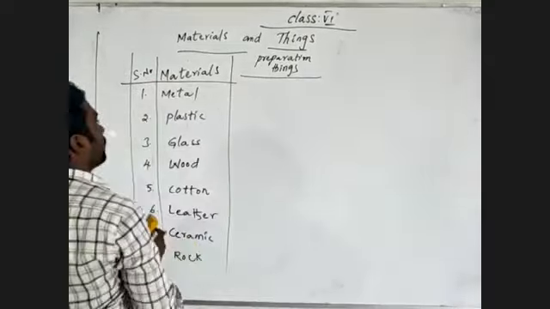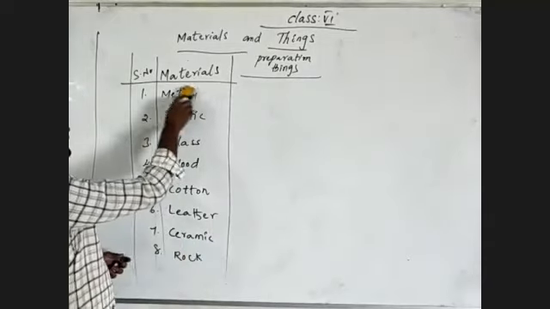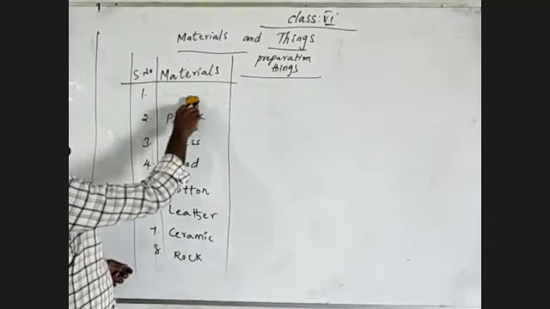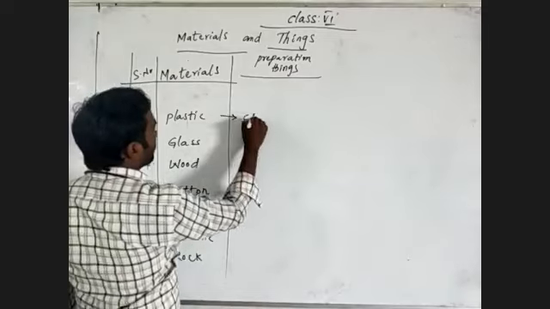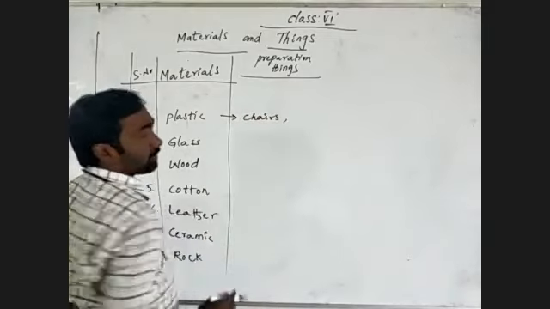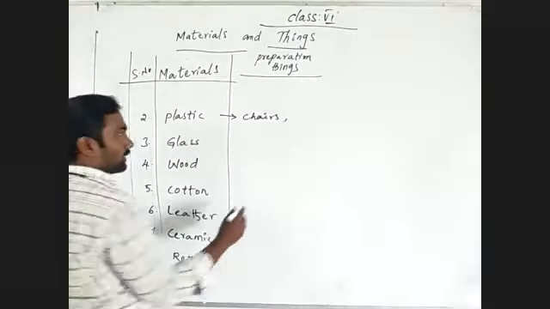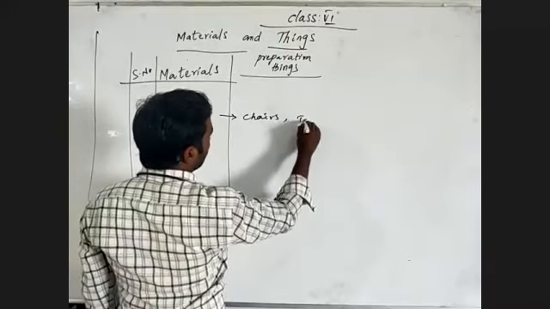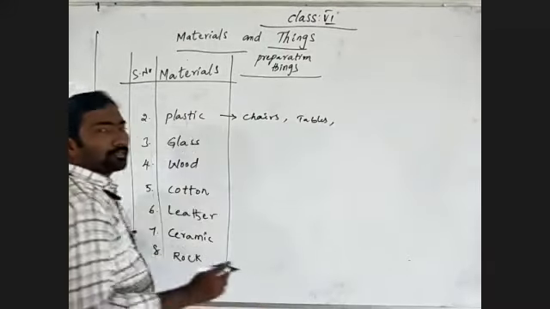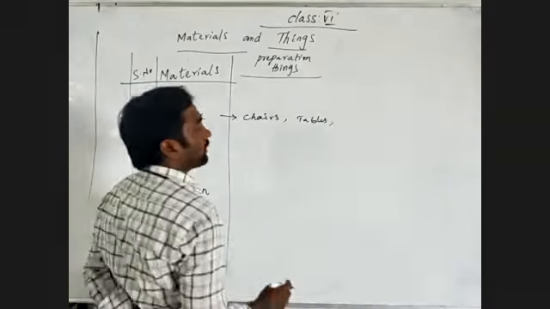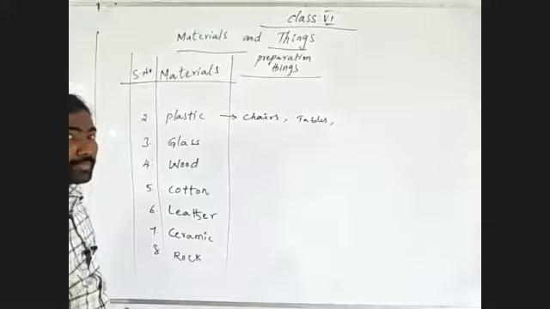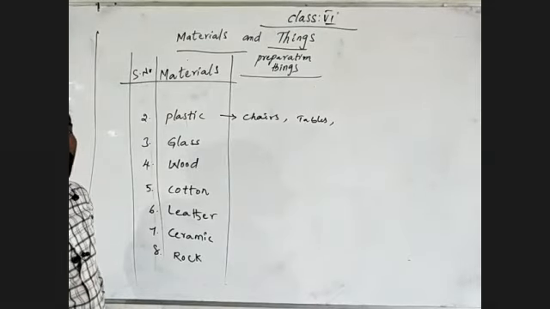Then one more, plastic. This one is finished, and now I'm going with plastic. So what things are there? Plastic chairs are there, plastic tables are there. And where are you using plastic most? Pipes, watering pipes, and the outer bodies of televisions or ACs.